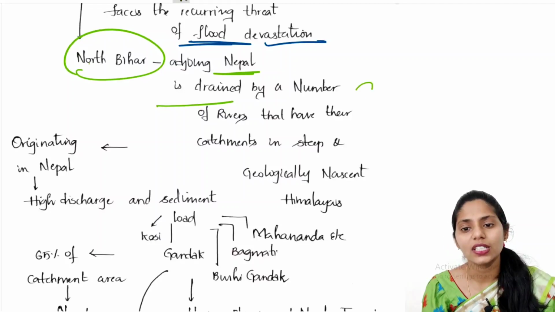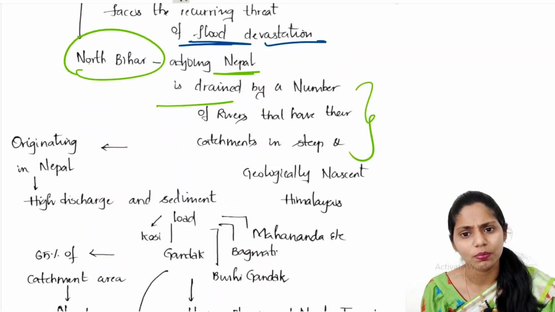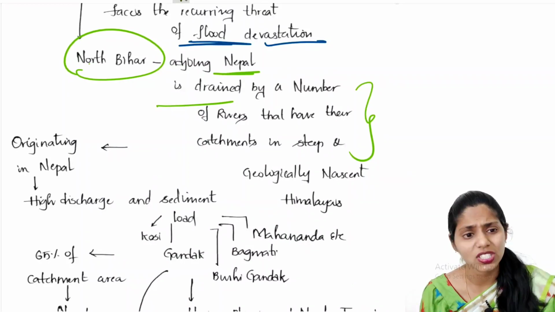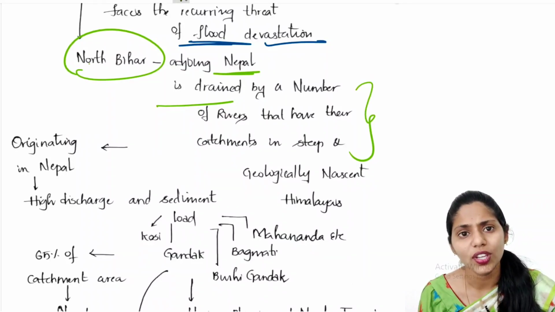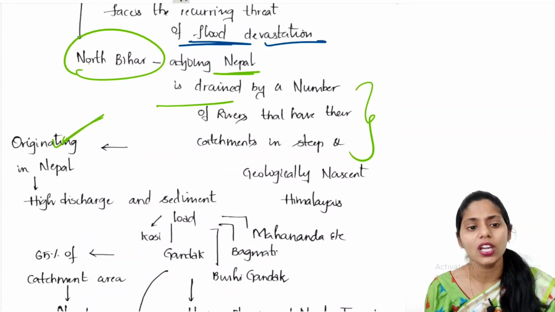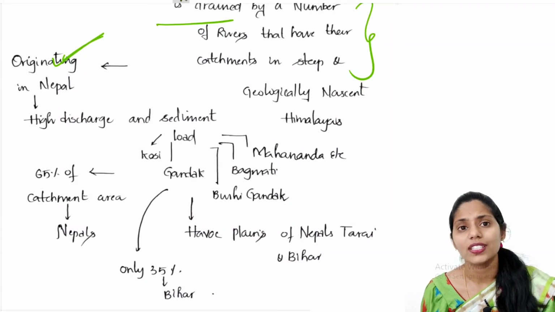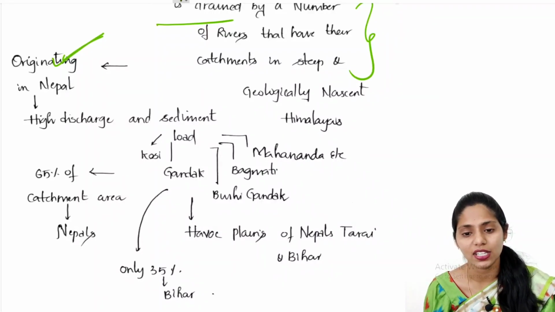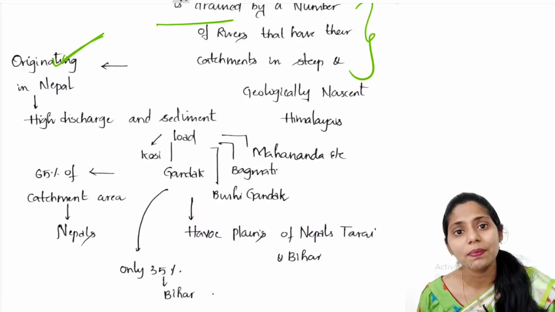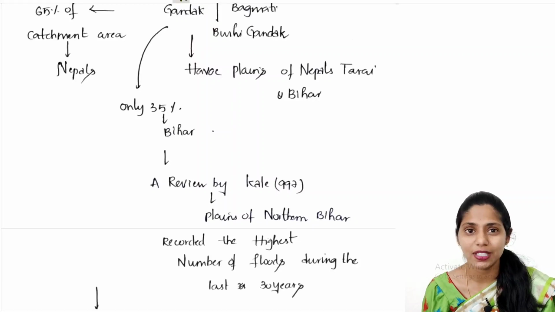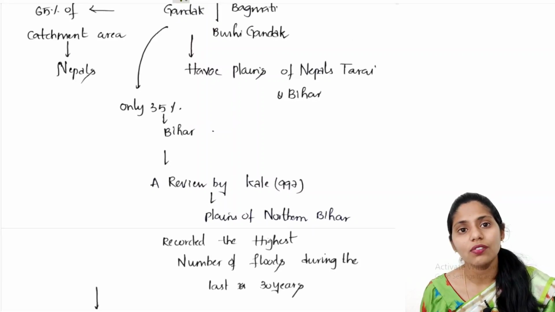So in this northern Bihar region, there are a number of rivers flowing, and if you see here, the catchments are very steep. The rivers flowing here originate in Nepal, and they carry high discharge as well as sediment load. For example, river Kosi, river Gandak, river Burhi Gandak, river Bagmati, river Mahananda, etc. Out of these rivers, 65% of the catchment is in Nepal and just 35% is in Bihar. So these are the rivers causing havoc from the Nepal terrain, as well as floods in northern Bihar.